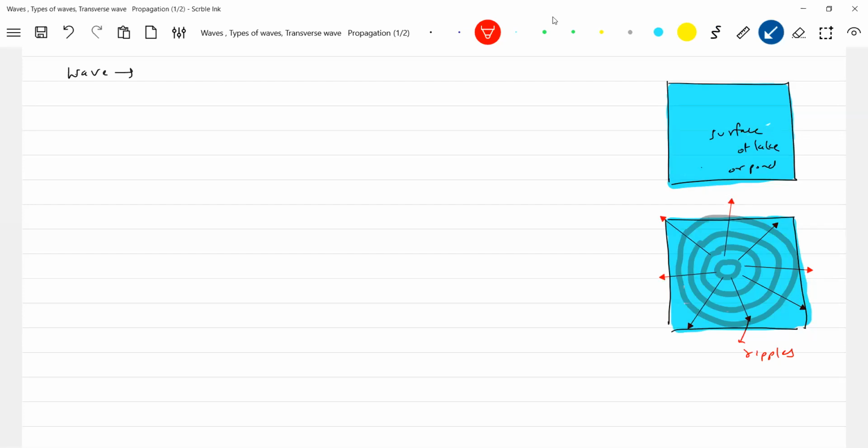The disturbance will propagate radially outward. Am I right? So what are those arrows? What do those arrows indicate? What is the ripple? These are ripples. And what does this arrow indicate? This arrow indicates the direction of propagation.